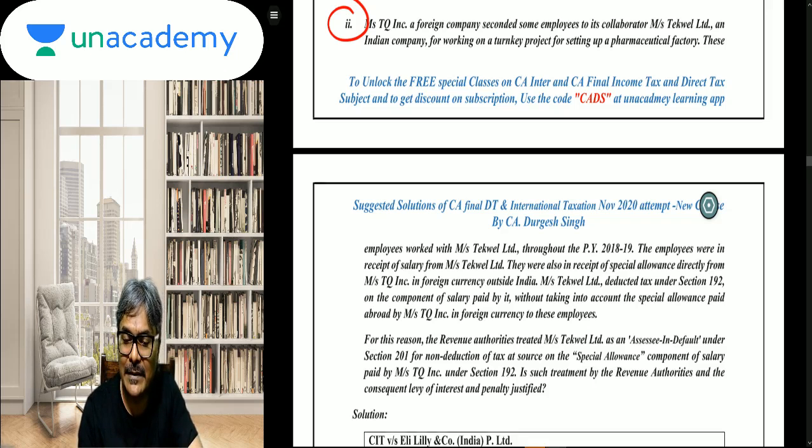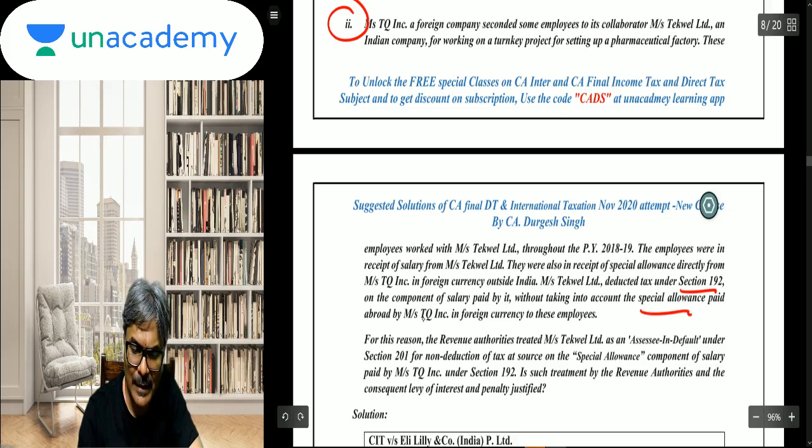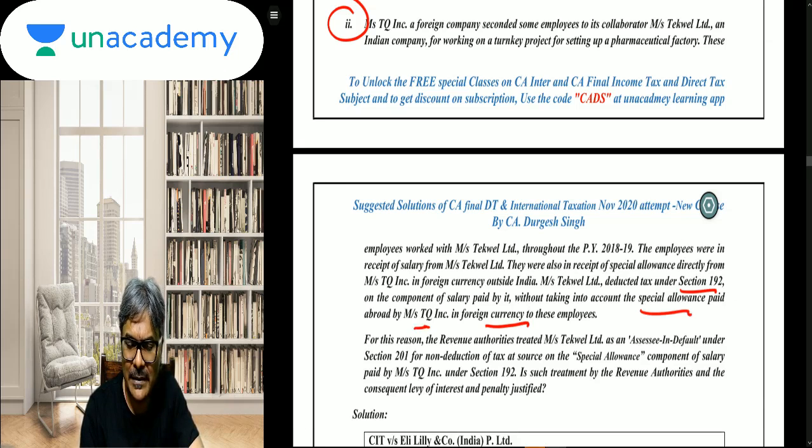Mrs. Techwell Limited deducted the TDS under 192 on the component of salary paid by it without taking into account the special allowance paid abroad by Mrs. TQ Inc. in the foreign currency to these employees. For this reason, the Revenue Authority treated Mrs. Techwell Limited as an assessee in default under section 201 for non-deduction of tax at source on the special allowance component of the salary.